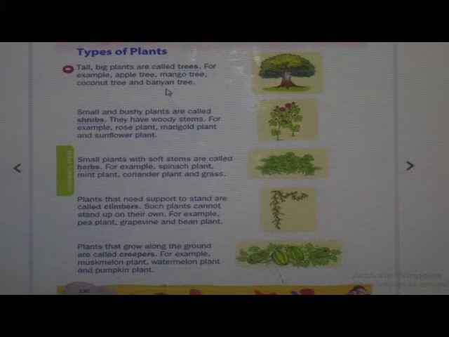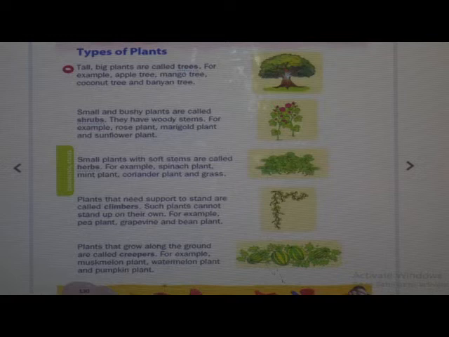Got it? So what are shrubs? Once again I will repeat. Shrubs are medium sized woody plants and they are shorter than trees. Their stem is hard and they are flexible. Their lifespan depends on their species.